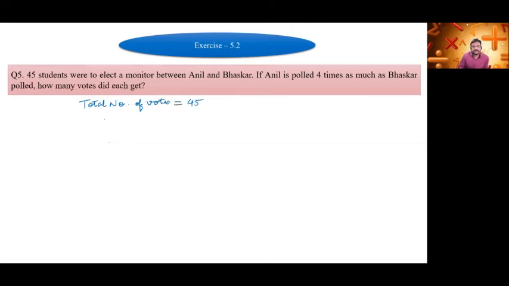Number of votes to Bhaskar is equal to x.